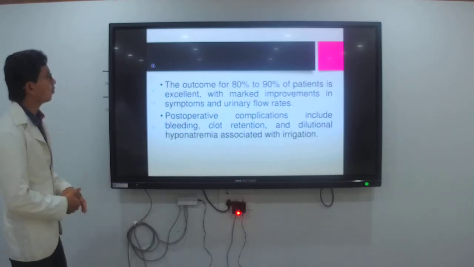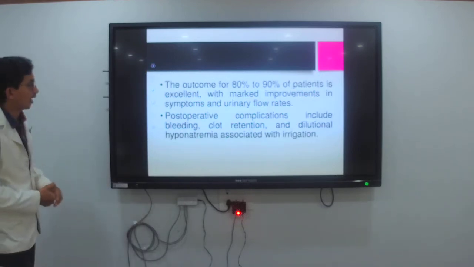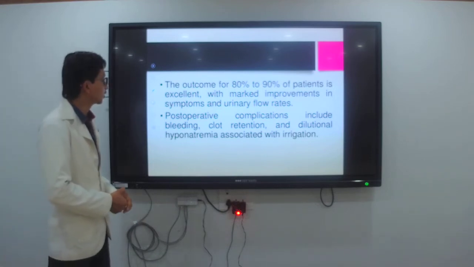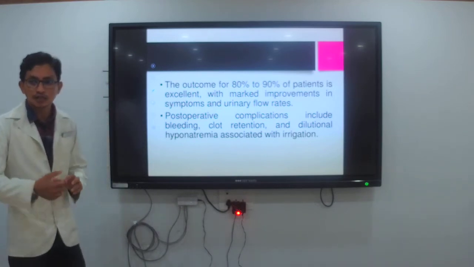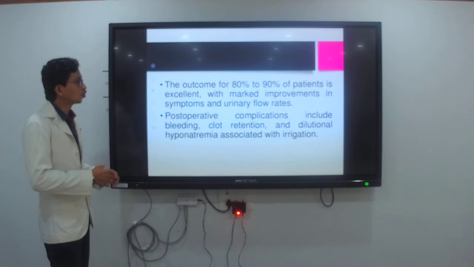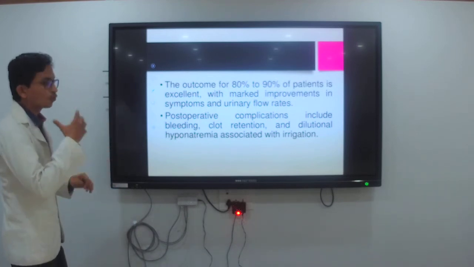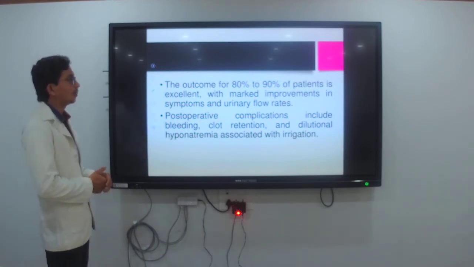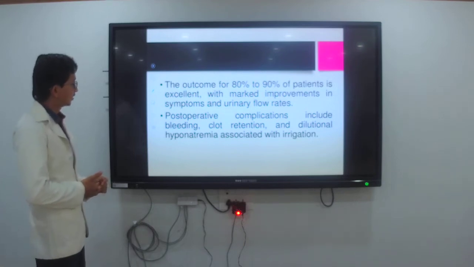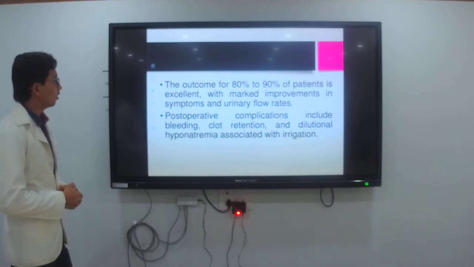Then the outcome is excellent in 80% to 90% of patients, with marked improvement in the symptoms of urinary flow rates. The urinary flow rate should improve properly. The client should be able to pass the urine properly.